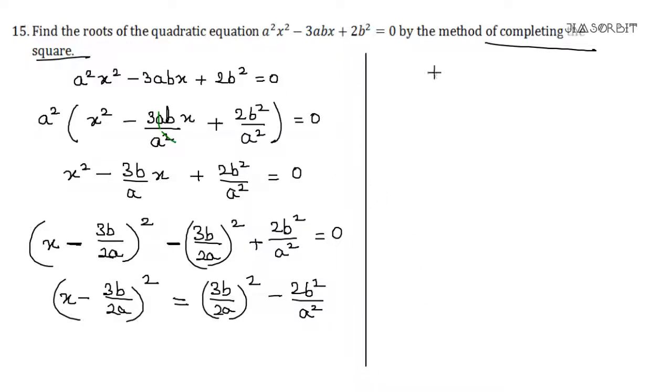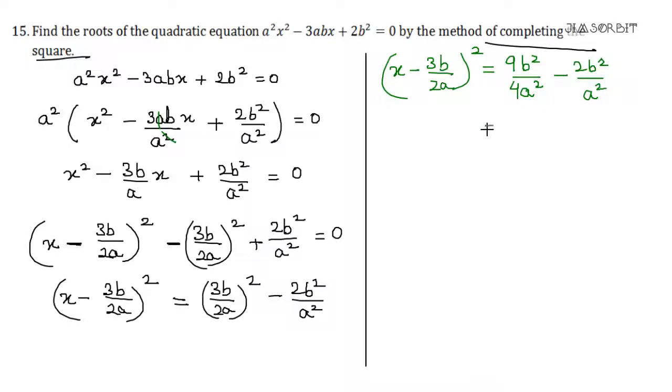Okay, so we have got this. I'm changing the color so that you remember this. Now we have got this. Now again remember, we are not changing anything to this, we are just copy pasting it till the end. Okay, now at this point we will square it. So 3 square is 9, b square is b square, 2 square is 4, and it is a square minus 2b square upon a square.